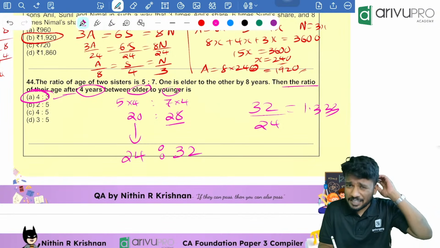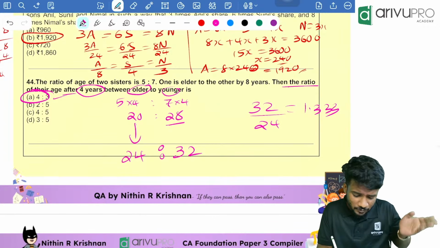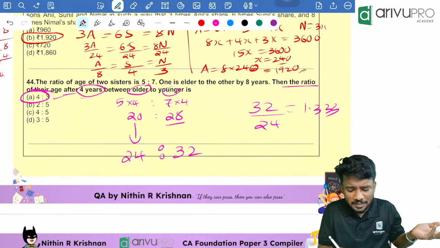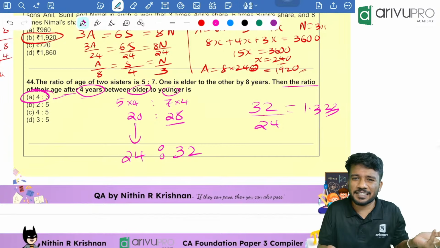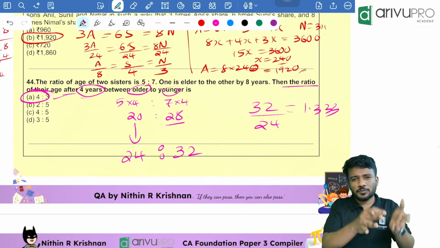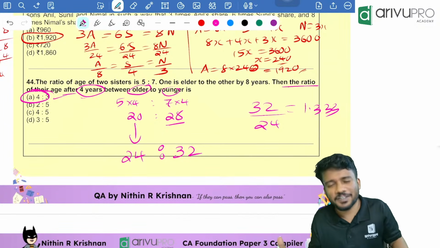That means 5x divided by 7x minus 8, which is equal to, then we need to add the years, and accordingly you should do it. It will take some time. You need to find the value of x, then substitute, then accordingly find the ages. That way you can do it.